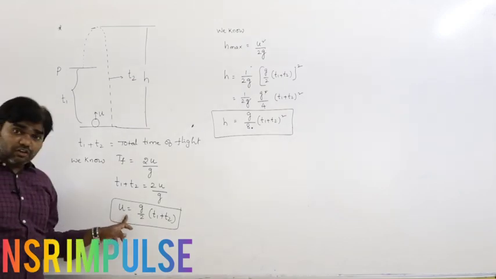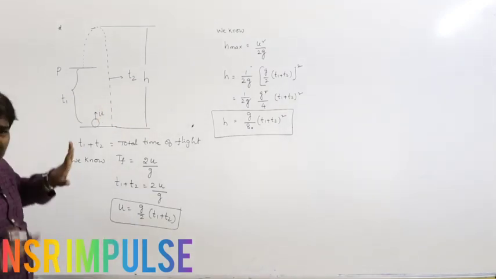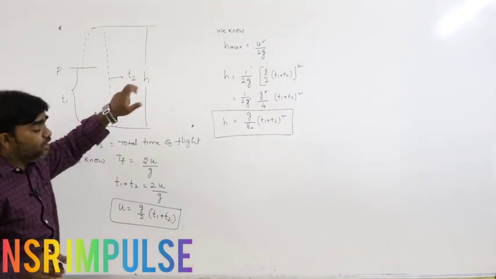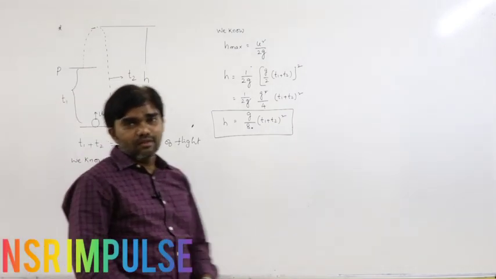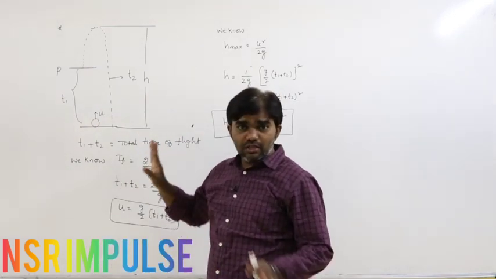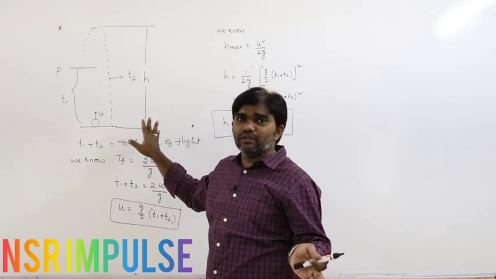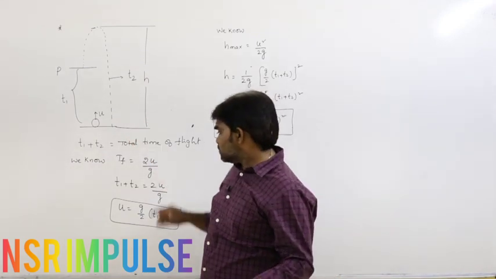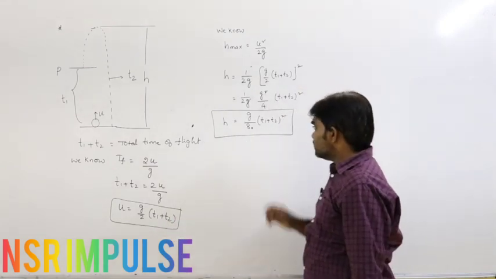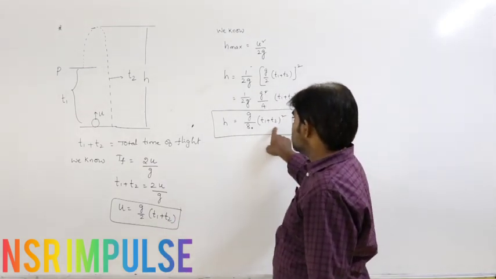This is the velocity of projection. In the given problem, u is not mentioned, only T1 and T2 are mentioned, no other term is given. So the velocity of projection we got is g by 2 into (T1 plus T2), and h equals g by 8 into (T1 plus T2) whole square.